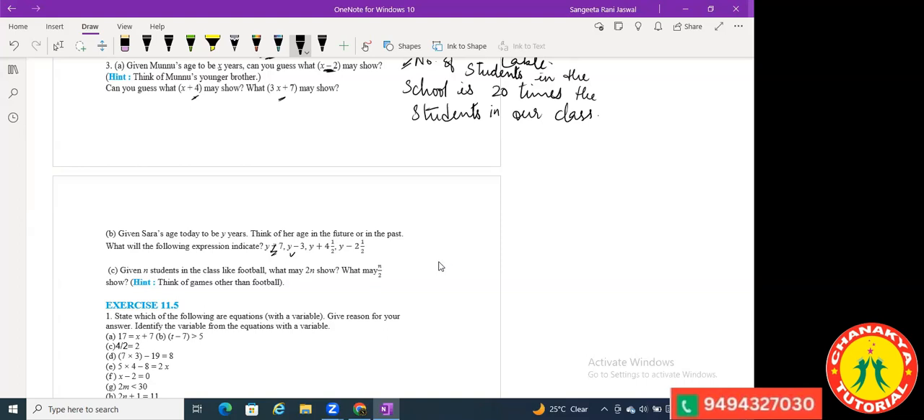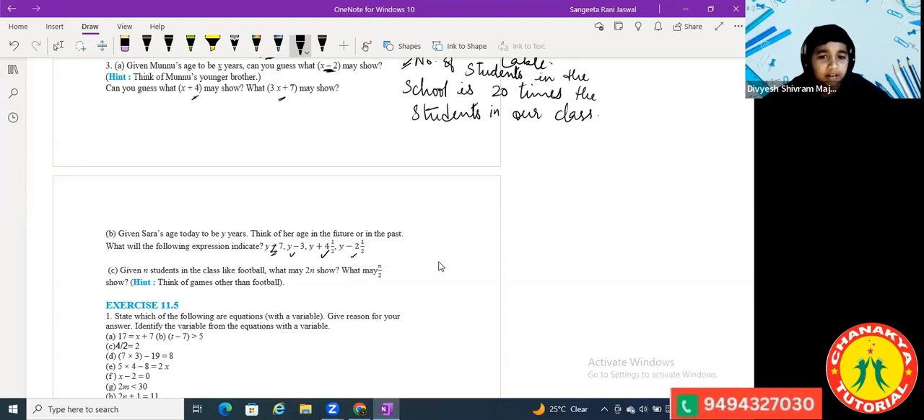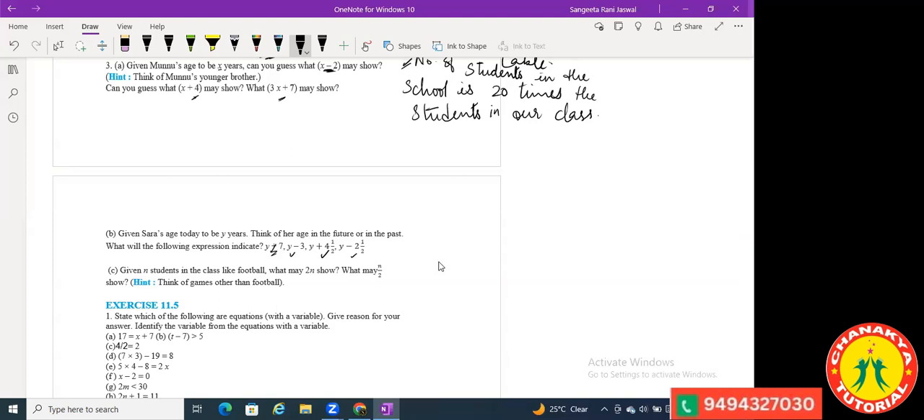Okay. And y plus 4.5. Sarah's age after 4.5 years. Great. And y minus 2.5. Sarah's age 2.5 years before. Yes, 2.5 years ago. Younger.